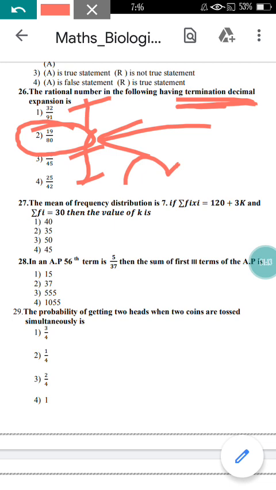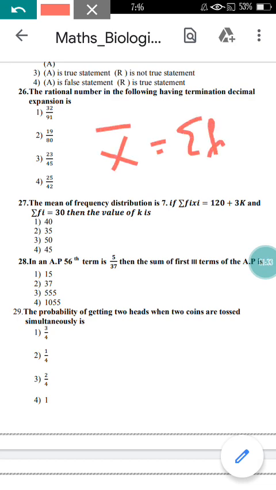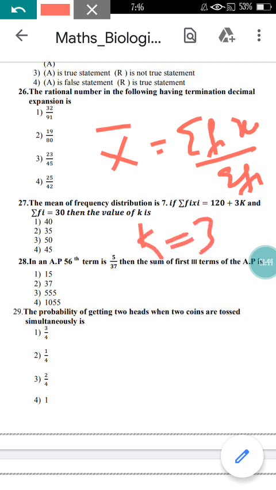Now come to question number 27 here. The mean of a frequency distribution is given, and they have given the equation for the summation of fi xi, and the value of sigma fi. They are asking to find the value of k. How to find k? You need to write the formula x bar equal to sigma fi xi divided by sigma fi. As you know, this is the formula to find the mean. Just substitute the values, then from here you are going to find the value of k as 30. But here they have not given 30 as an option, but the correct answer for this question is 30, right?